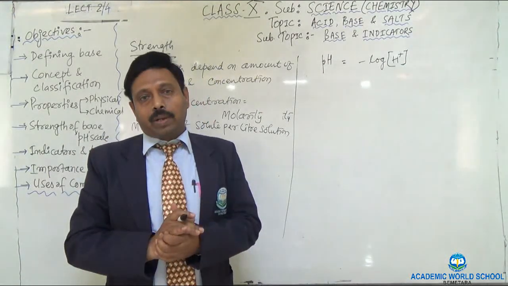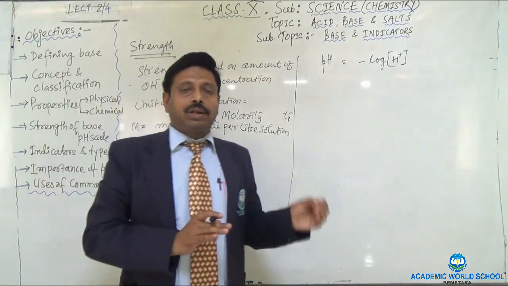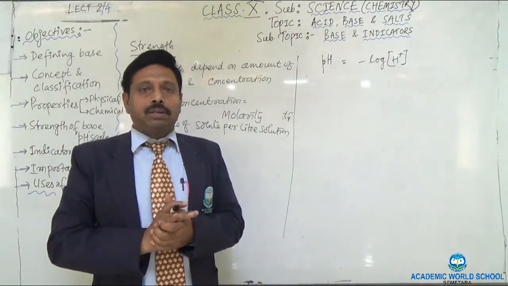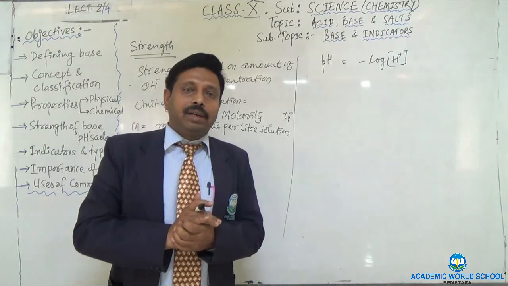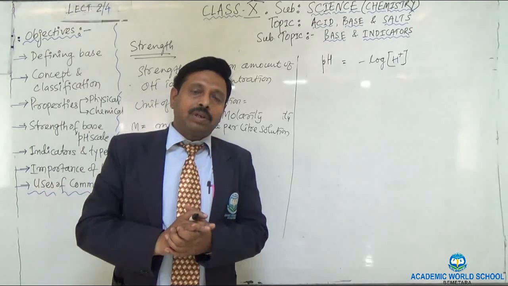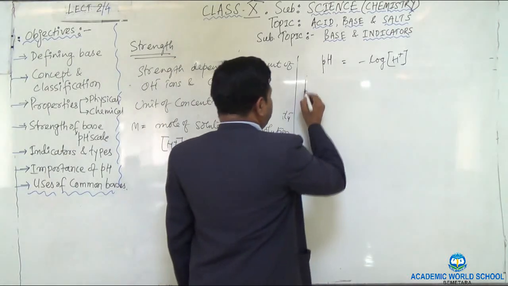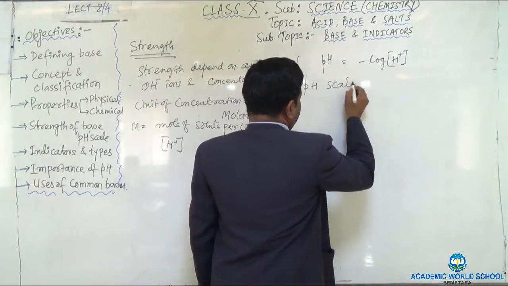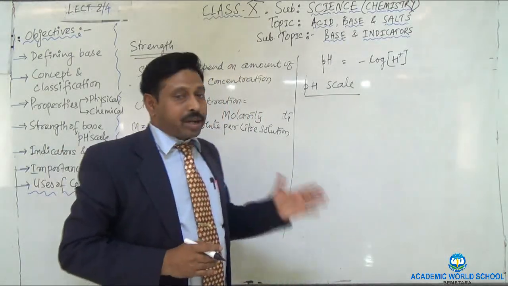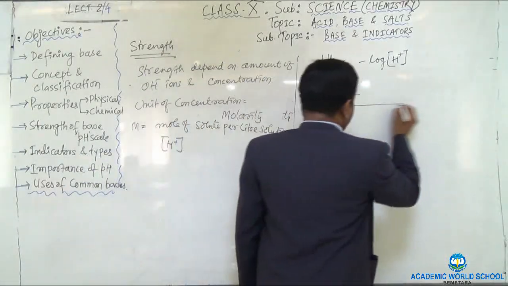So now I want to explain what the pH scale is. Before explaining the pH scale, I also have to tell how the pH paper is made. pH paper is made with a filter paper. It is coated with the universal indicator. That pH paper is used for acid as well as for base for testing. Okay. Well, so now come to pH scale. What do you mean by the pH scale? pH scale is a scale by which we can compare the strength of the acid or base. Okay. It consists of a long strip of the paper.